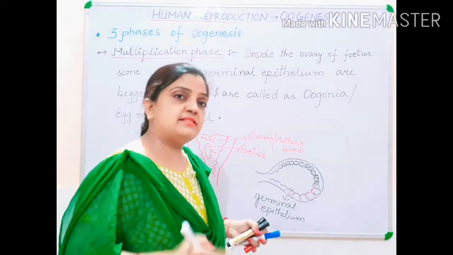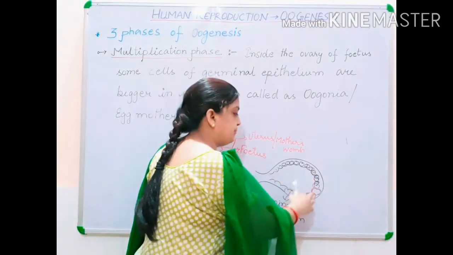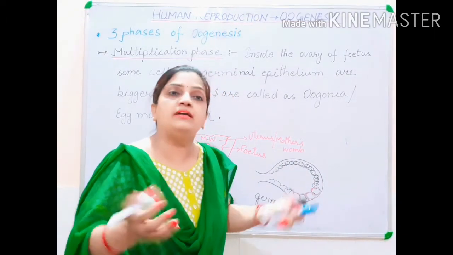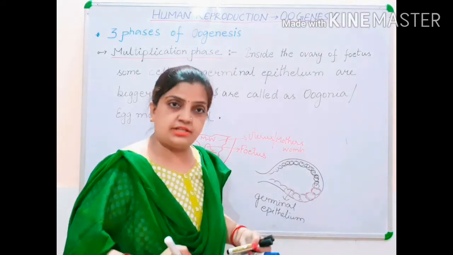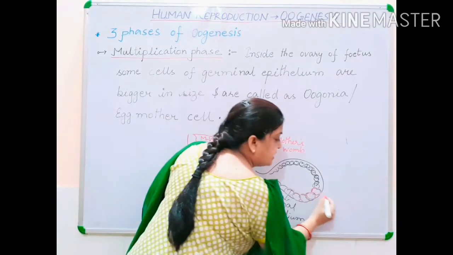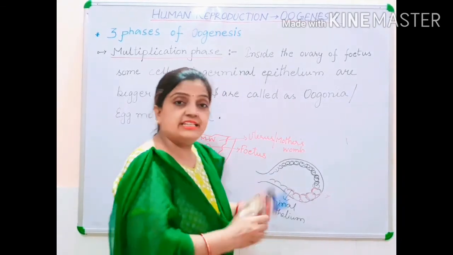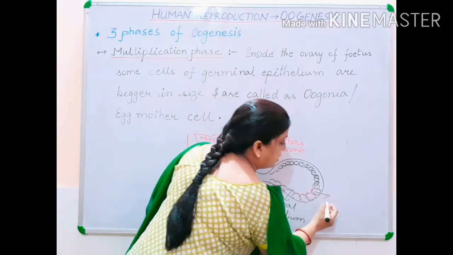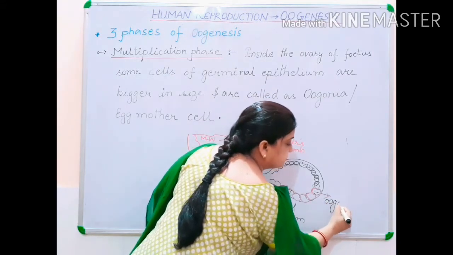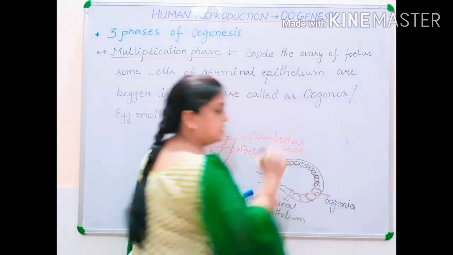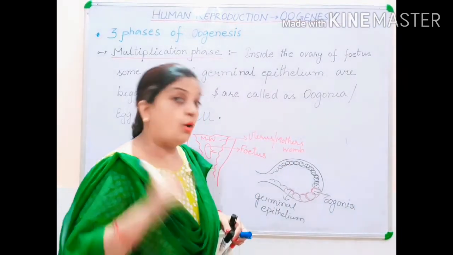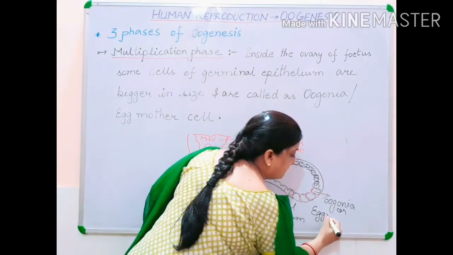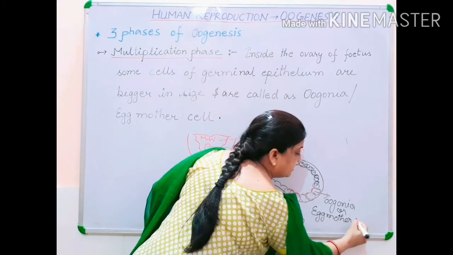Not all cells, but some of the cells of this germinal epithelium lining, they grow in size, they develop in size and they become larger. So these bigger cells are called oogonia, or they are also called egg mother cells.